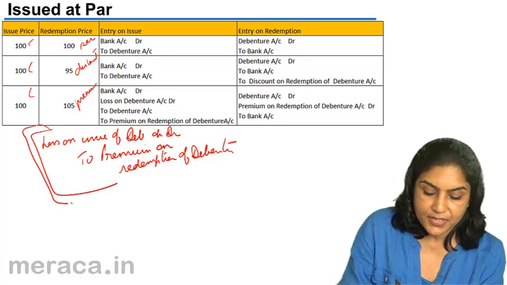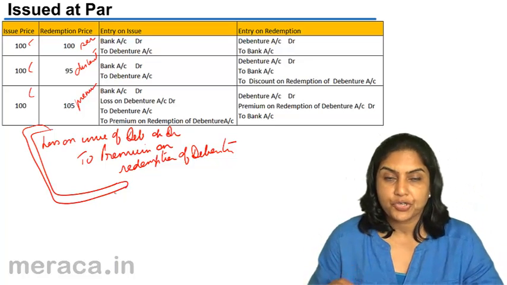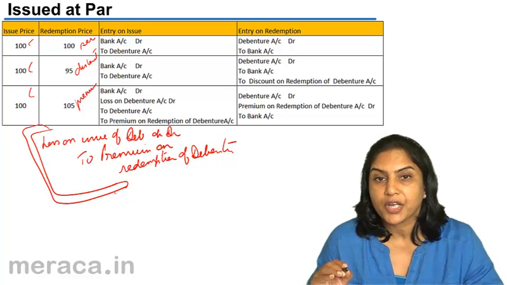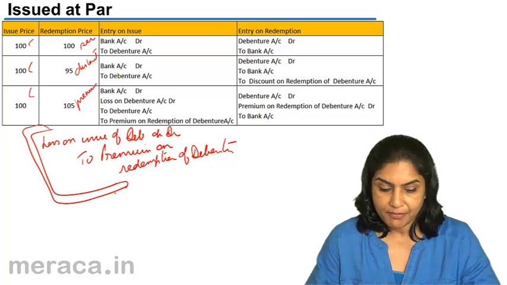The entries for issue of debentures are just the same as those for issue of shares, except that instead of share capital we say debentures.